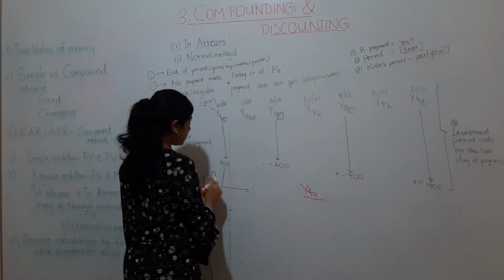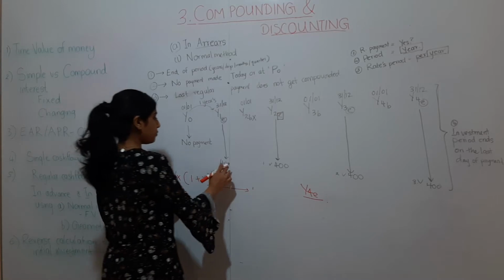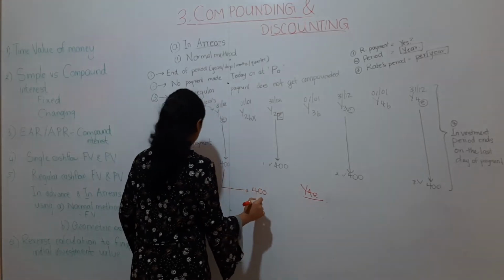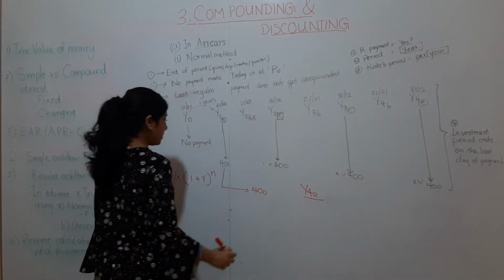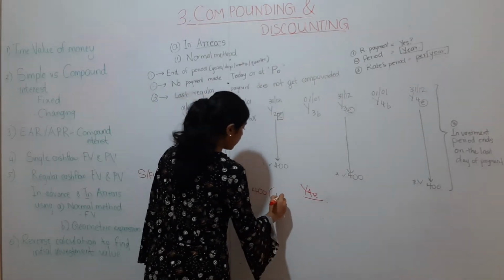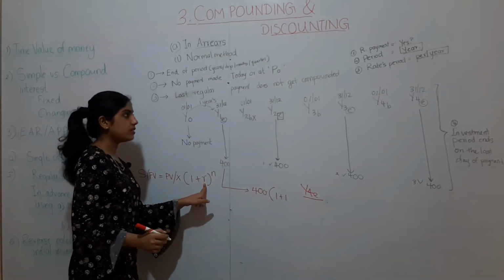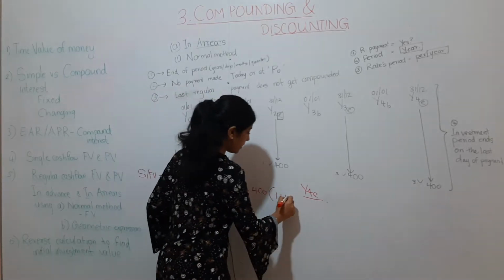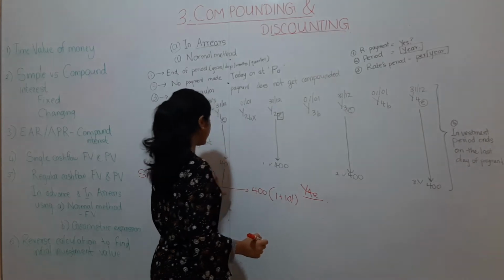Same thing. So in this case, present value X is 400 rupees. So you put it here and multiply by 1 plus R. What is R? According to this question, it is 10% per year. So put 10% and raise it to the number of years.